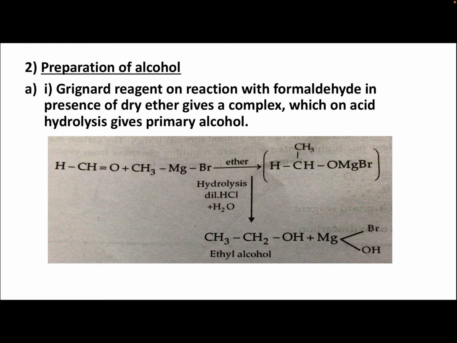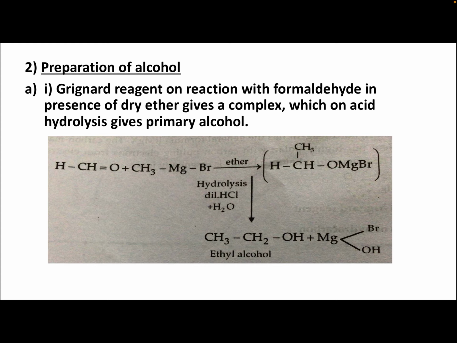Next, preparation of alcohol. First, Grignard reagent on reaction with formaldehyde in presence of dry ether gives a complex which on acid hydrolysis gives primary alcohol. H-CH=O is formaldehyde, CH3MgBr is Grignard reagent. On the arrow, ether is written.